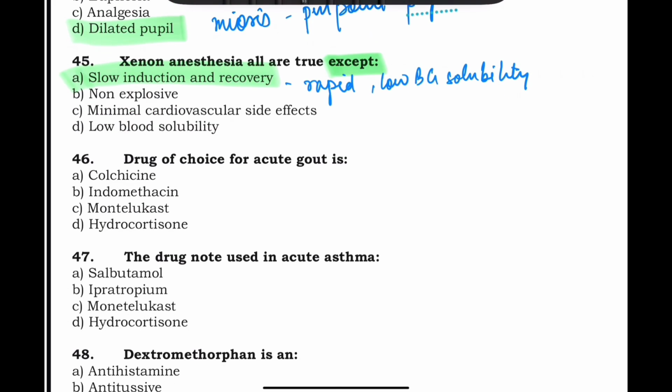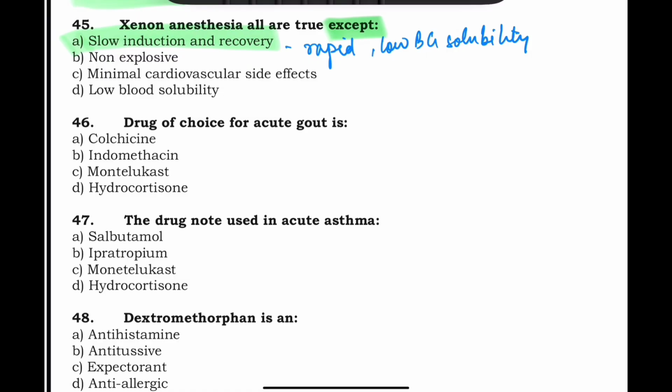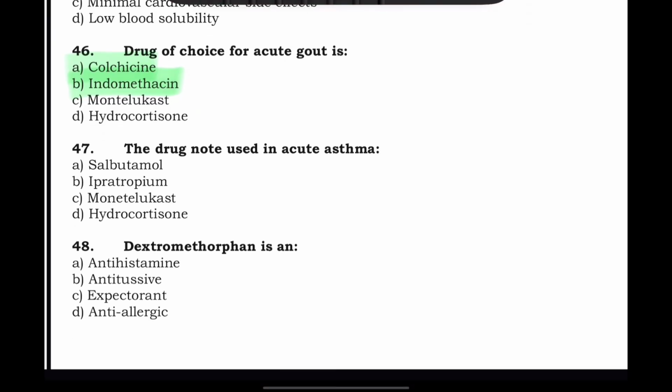Drug of choice for acute gout. Acute gout mein what is the drug of choice? Colchicine, indomethacin, montelukast, and hydrocortisone. Now out of this, see, there are two options. Colchicine is also used in acute. Indomethacin is also used in acute. So I really can't tell. Both the answers are correct.